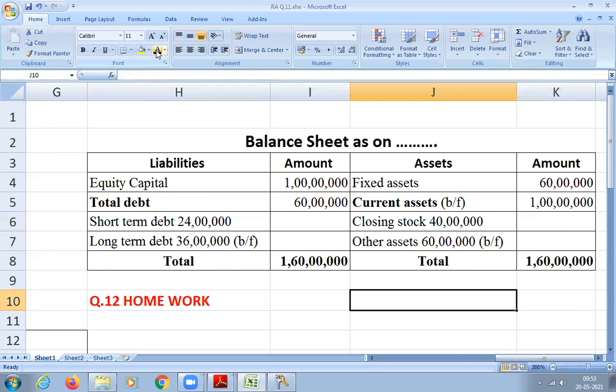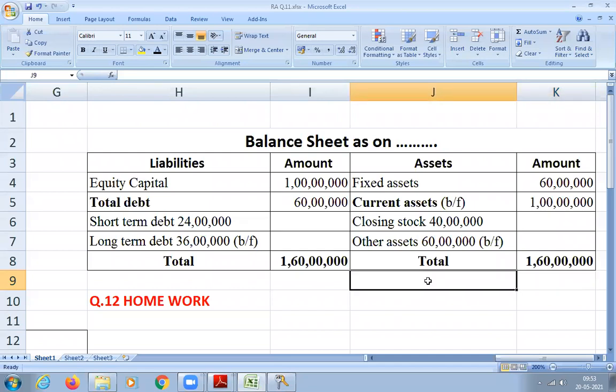So now my balance sheet is complete and my balance sheet is tallied. Here I have 1.6 crores, then 60 lakhs and 1 crore, that is 1.6 crores. Again, inside also it is tallied: short term 24, long term 36 lakhs. Then totally asset is, current asset is 1 crore. In that I got 40 lakhs and the balancing is 60 lakhs. So this completes my balance sheet.